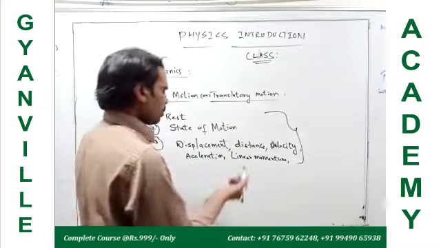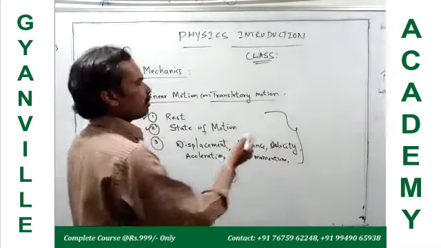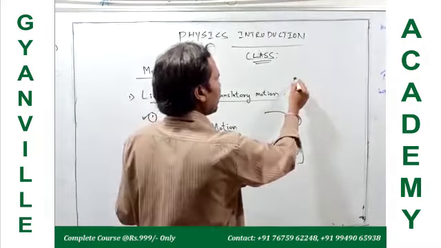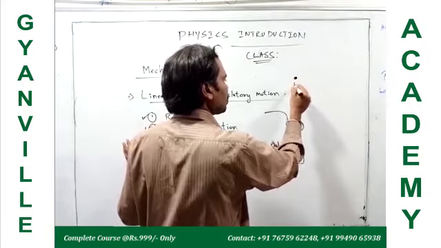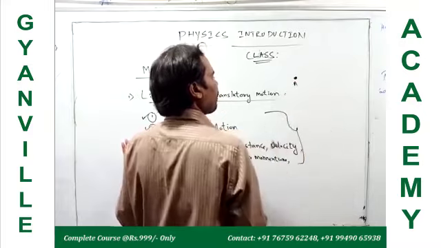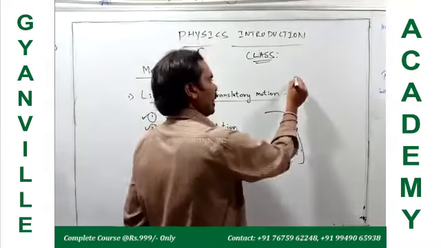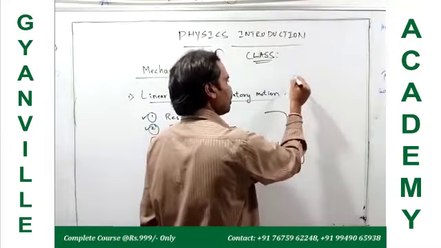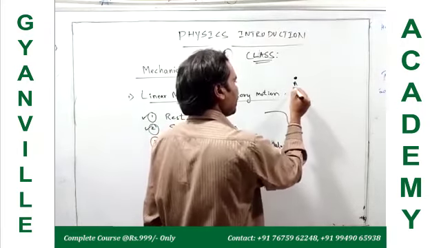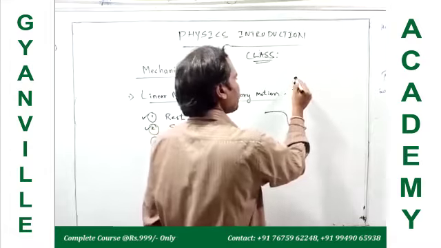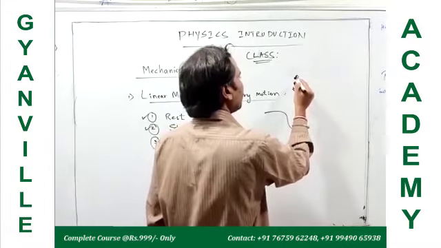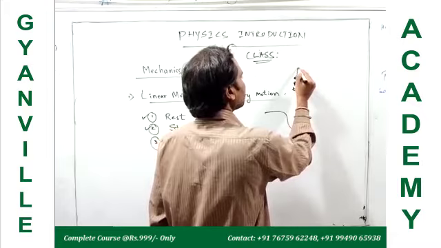For example, initially an object is at one point in space. Suppose this is point A. The particle is at point A at time t equal to 0. Now from this point it begins to move along a particular path.